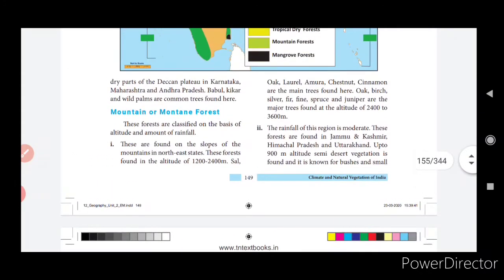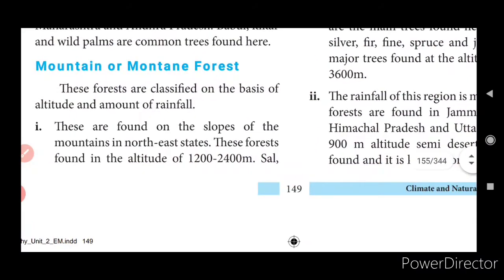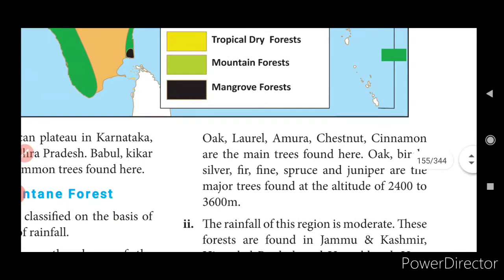Now coming to the mountain or montane forest. Okay. These forests are classified on the basis of altitude and amount of rainfall. These are found on the slopes of mountains in northeast states. These forests are found at an altitude of 1200 to 2500 meters. Just see the height of this forest. Sal, oak, laurel, amura, chestnut, cinnamon are the main trees found here.